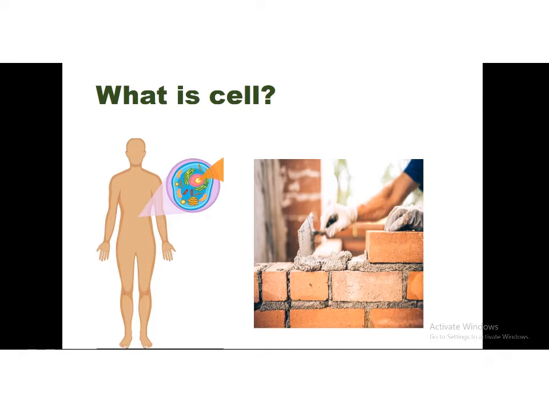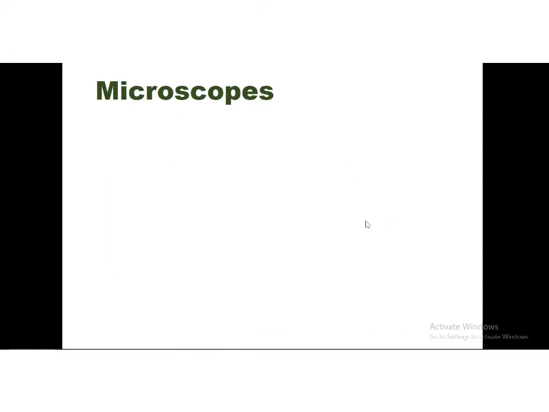So how do we study cells? We have to observe the cell first. To observe the cell, we need some special instruments, and the instrument is the microscope. You might have learned how Robert Hooke and Anthony van Leeuwenhoek observed tiny things, microorganisms, and cells by using these microscopes. We need a microscope to observe the cells, and there are different types of microscopes. Basically there are three types.